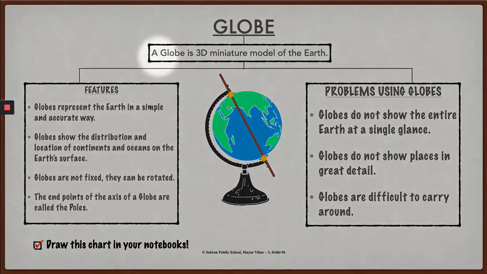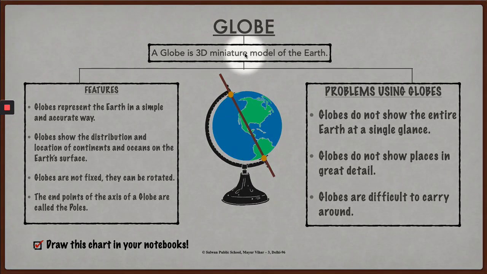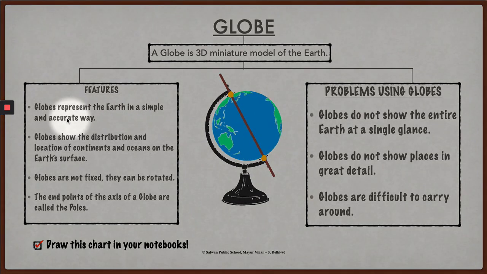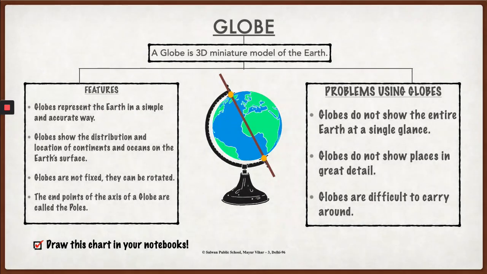A globe is a three-dimensional miniature model of the earth, and following are a few features of a globe. A globe shows us both the distribution and the location of land and water on the Earth's surface. A globe represents the Earth in a simple and an accurate way. Like the Earth, we can see only one half of the globe at a time.